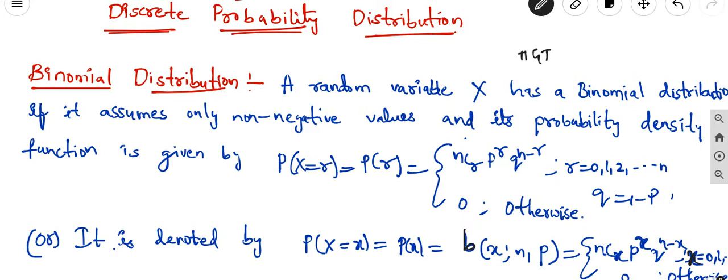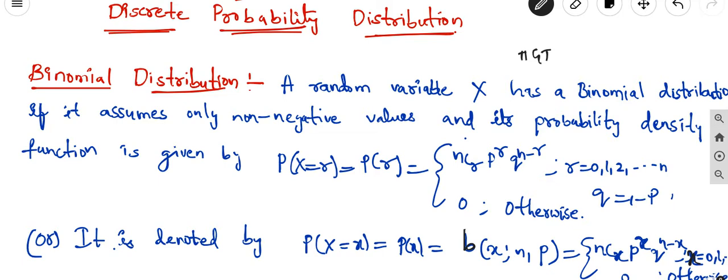In those cases only two possibilities are there, either head or tail, either boy or girl, or an error occurs or not. These all depend on failure or success. Occurrence of what we are looking for is success, and non-occurrence is nothing but failure.